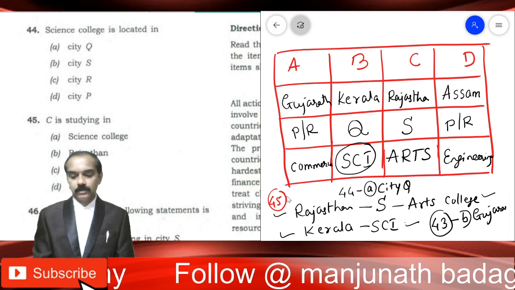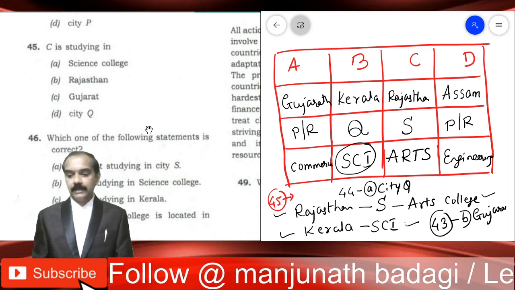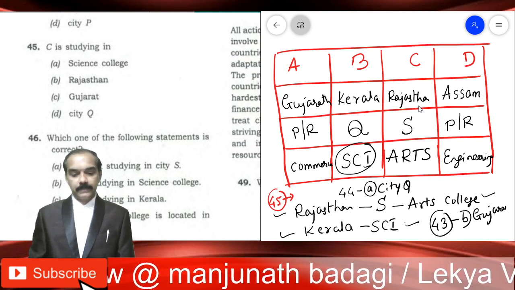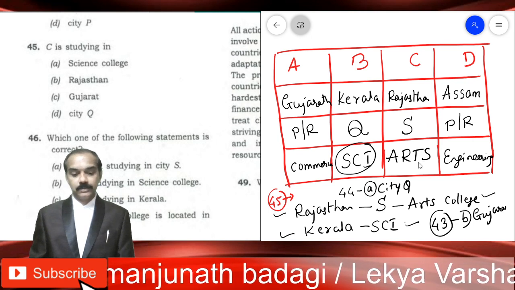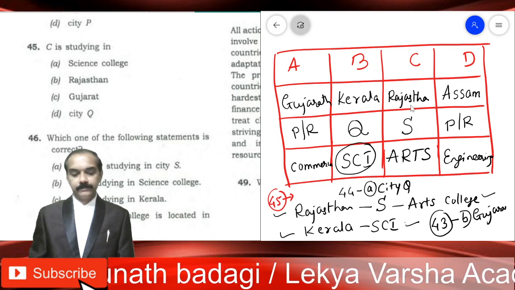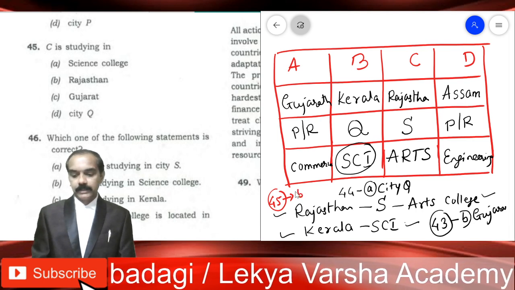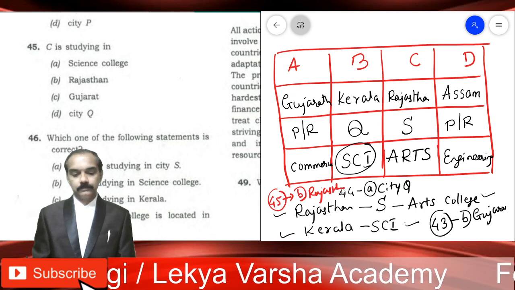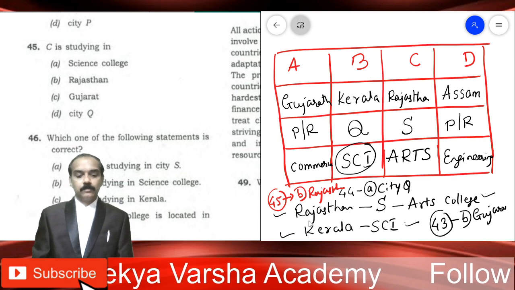45th question on the same data, on the same table. 45th, C is studying in. C is here. C is studying in Science College. First option, wrong. He is studying in Arts College. C is studying in Rajasthan. Yes, that's correct. So B is the correct answer. B, Rajasthan. C is of course studying in Rajasthan. Moving on to the next one.